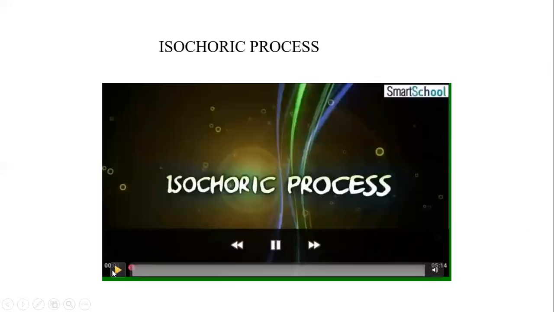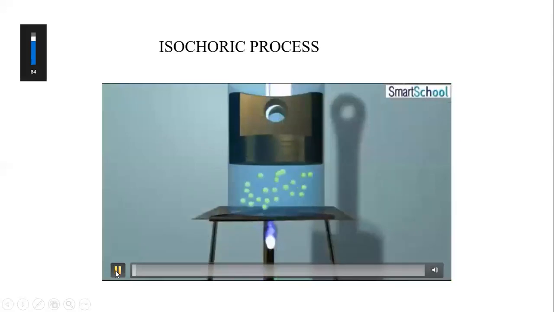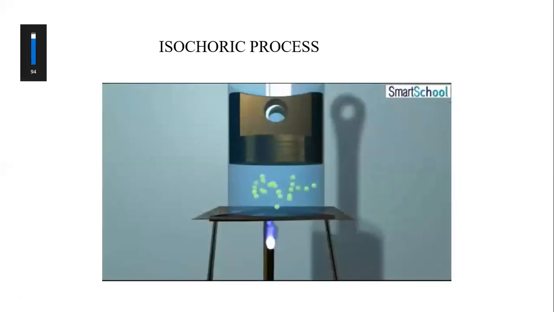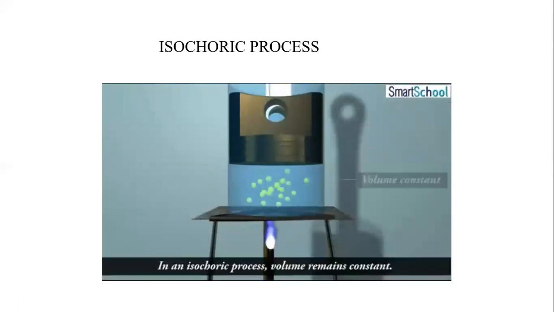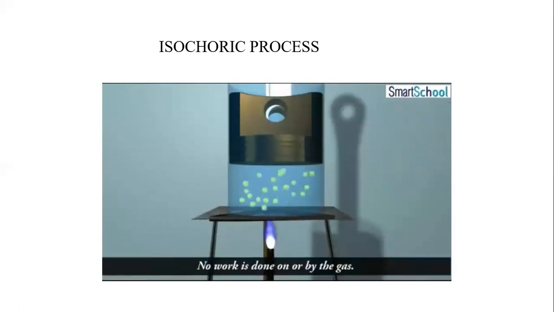For the isochoric process, have a look at a video. Let us understand the isochoric process. In an isochoric process, the volume remains constant. Since the volume remains constant, no work is done on or by the gas.